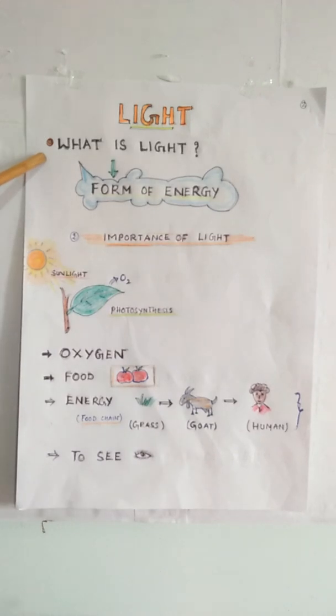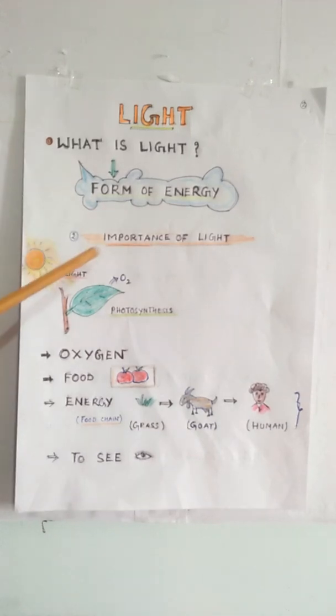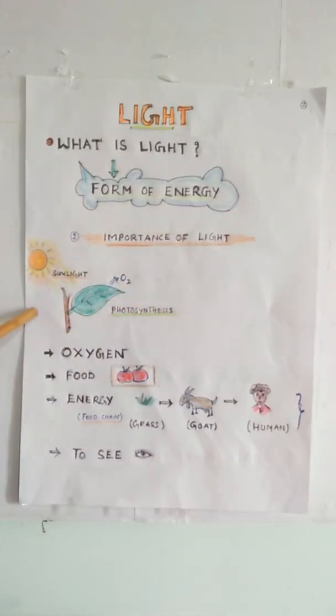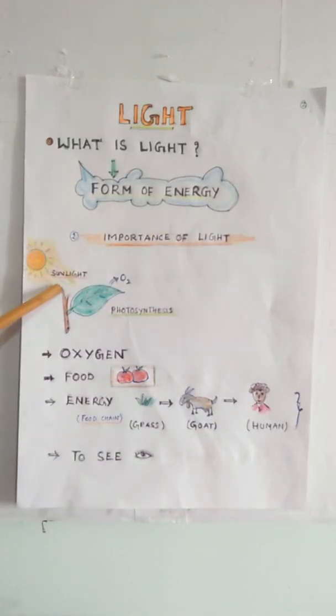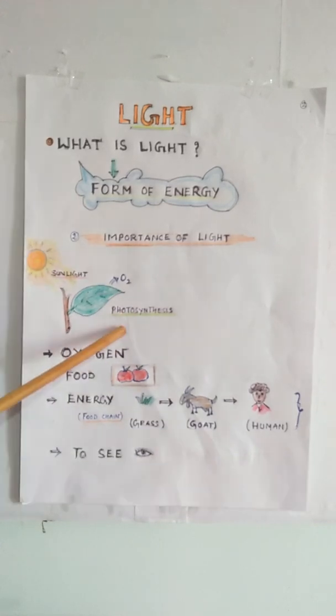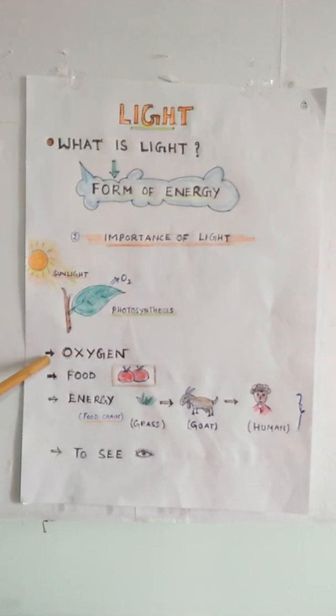Now let's start with what light is. Light is a form of energy that is essential for all life to exist. Now, what is the importance of light? Light is important for various reasons. Plants use the energy present in sunlight to make food through photosynthesis. During this process, plants give out oxygen that we need to live.